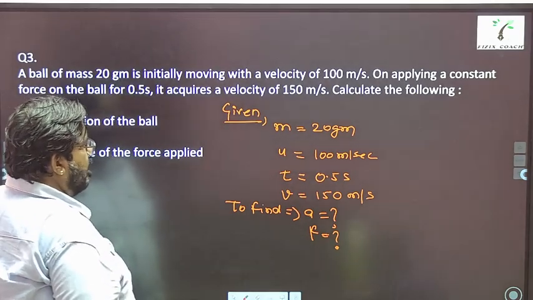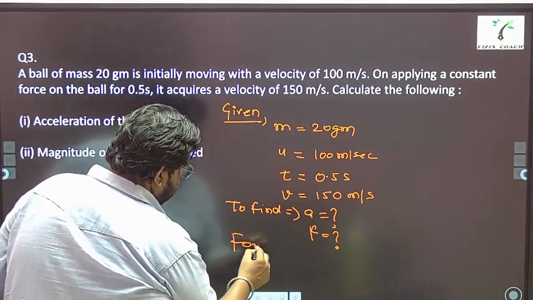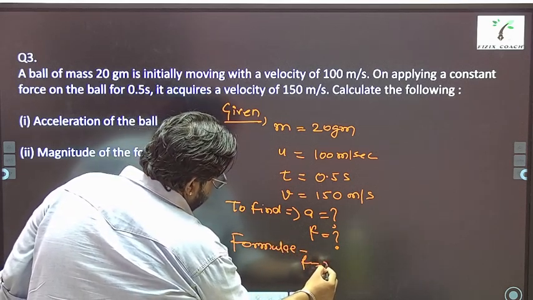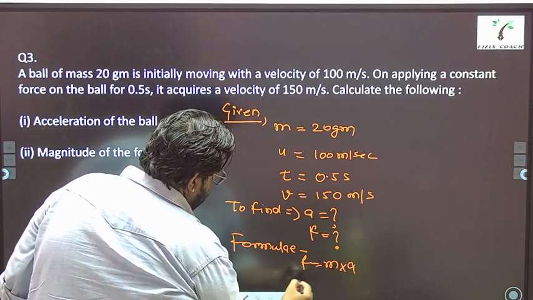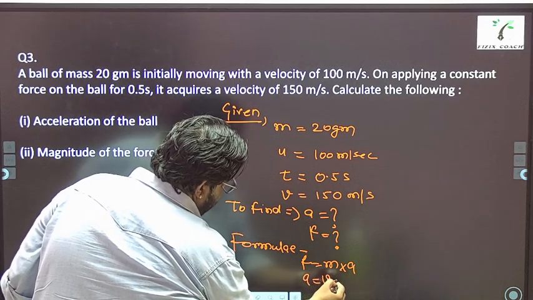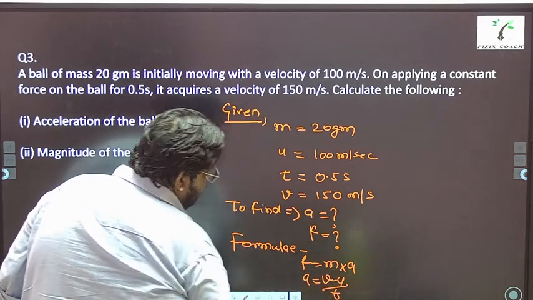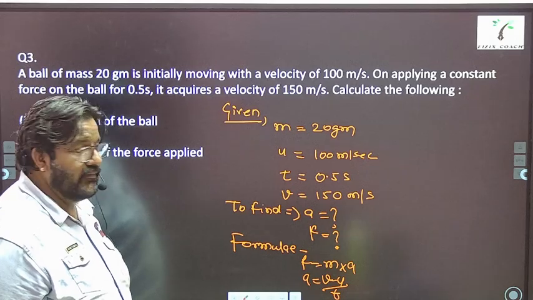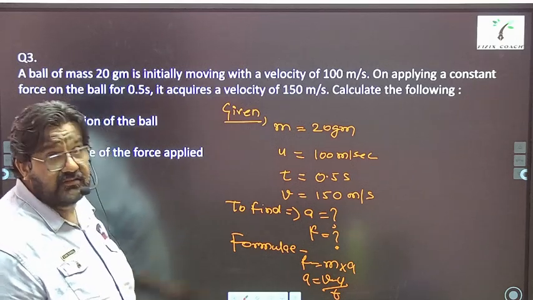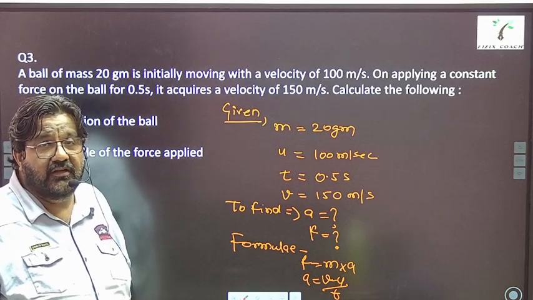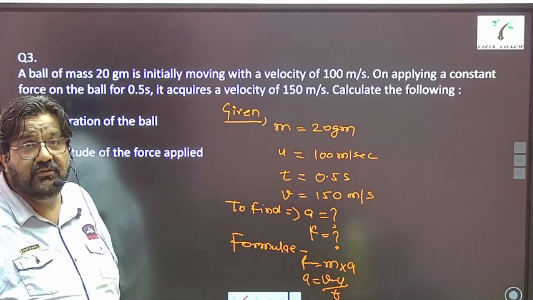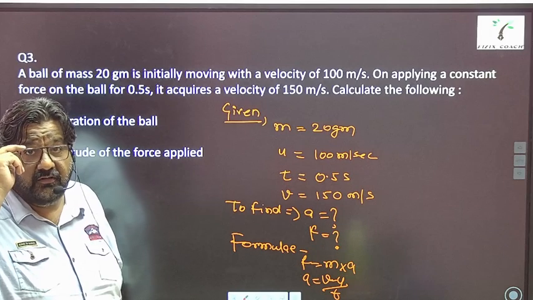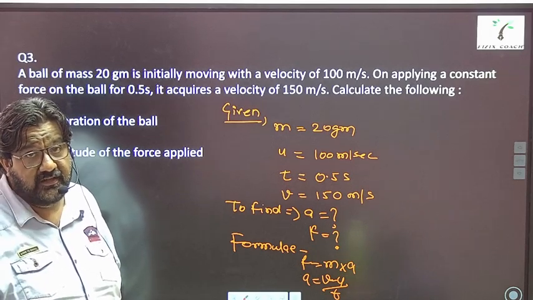Right? So again the formula used is the same. F equals to mass into acceleration, and acceleration equals to v minus u upon t. So just put in the values and solve this question, right? This is homework for you. We'll continue with the chapter in lecture number 2 and study the further topics. Thank you so much for today. Hope you would have understood the concepts very clearly. Thank you.